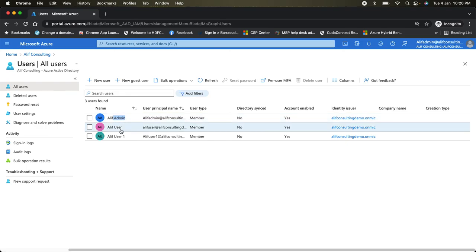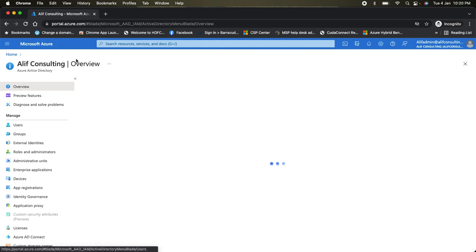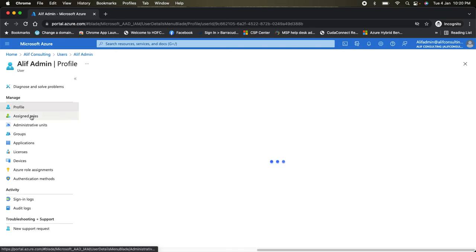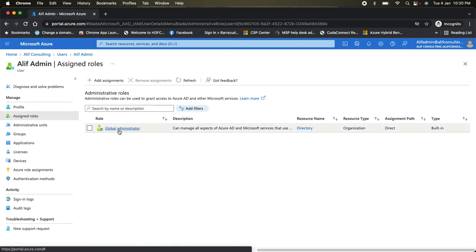One is the Alif admin, another one is the Alif user, and the other is the Alif user one. So if you go to the Active Directory, you would be able to see all of them. And if you go to the Alif admin, you would see that this user has a global administrator role assigned for the Active Directory.